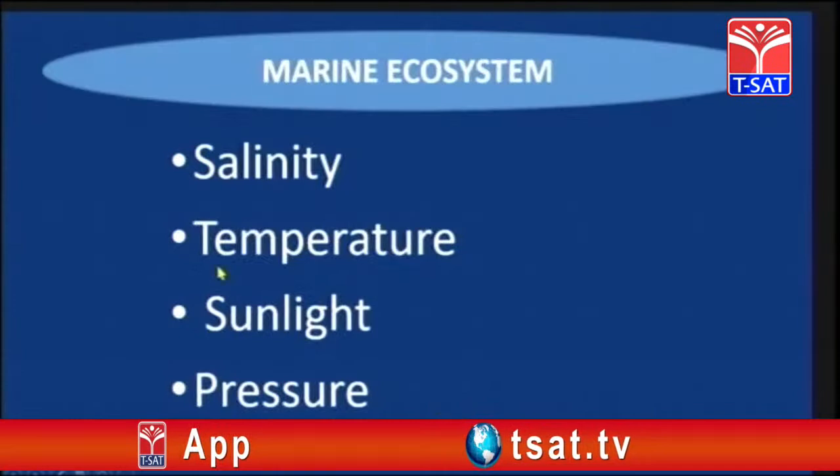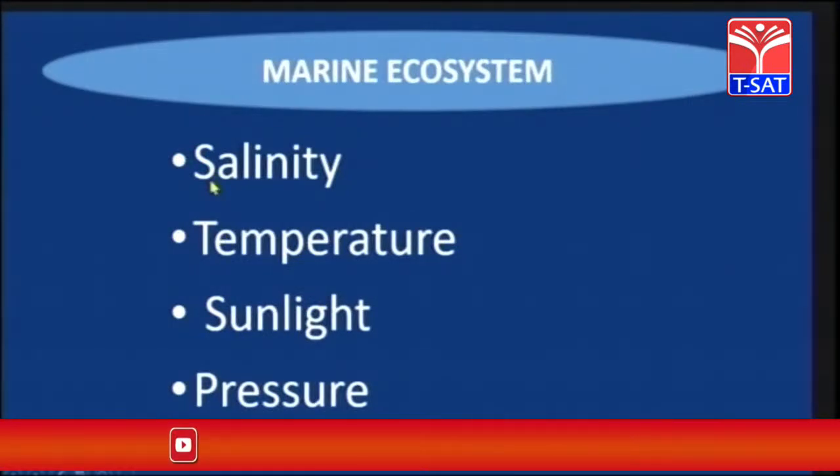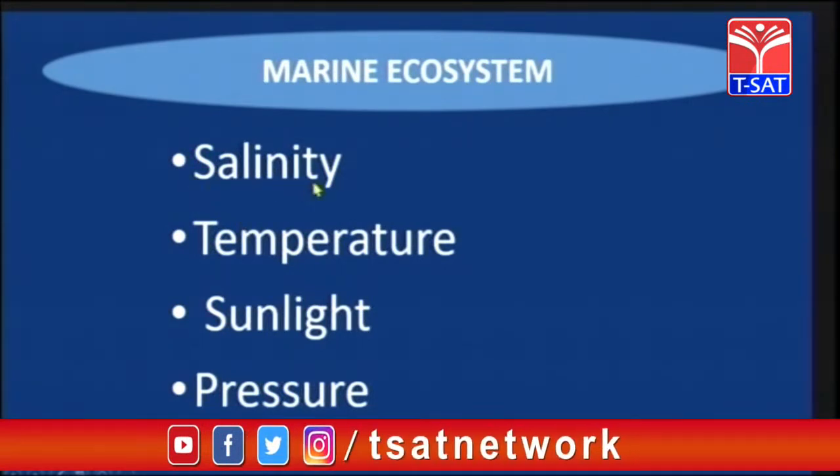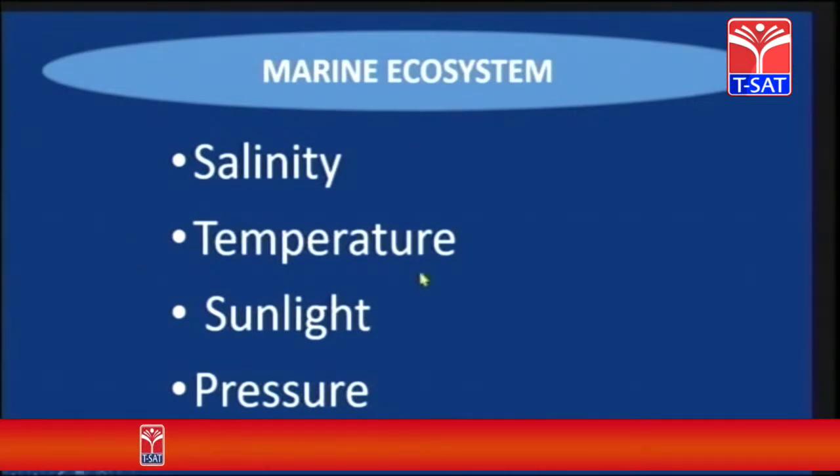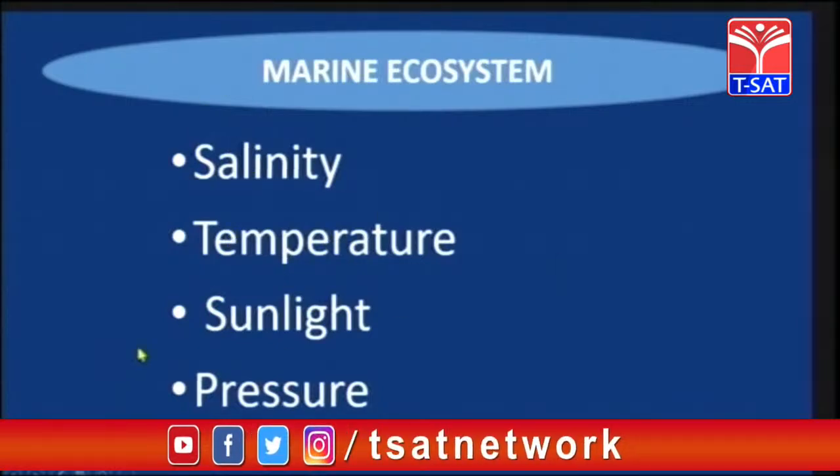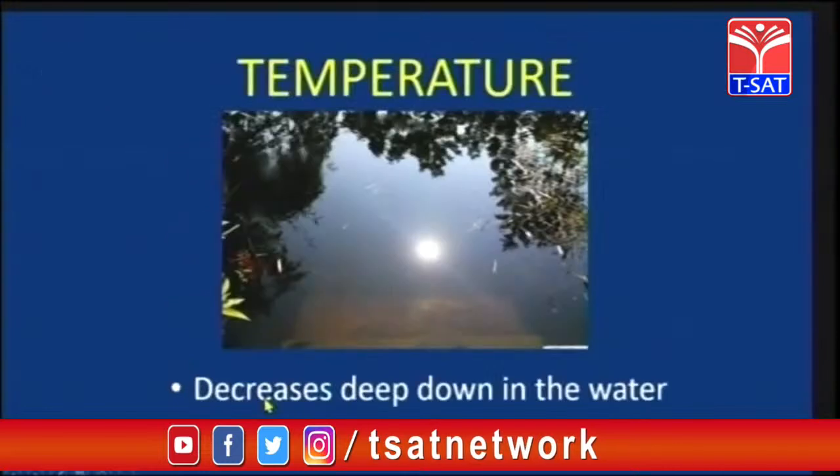Marine ecosystem. So the marine ecosystem has 4 different types of abiotic factors, children: salinity, the amount of salt content present in the water, temperature, sunlight and pressure. Salinity, children, we all know that ocean water is salty, right? The presence of salt in the water, so that is salinity. Then temperature, sunlight and pressure.